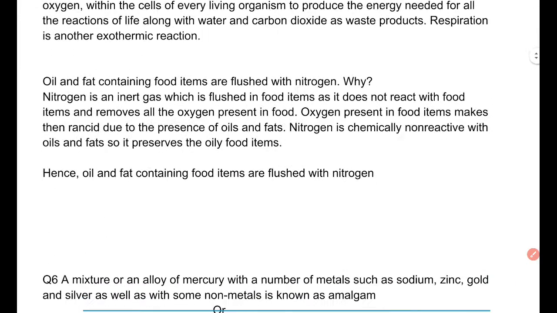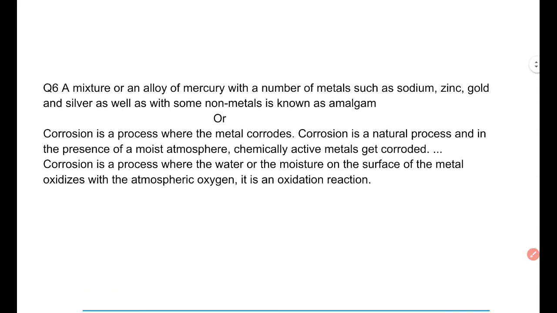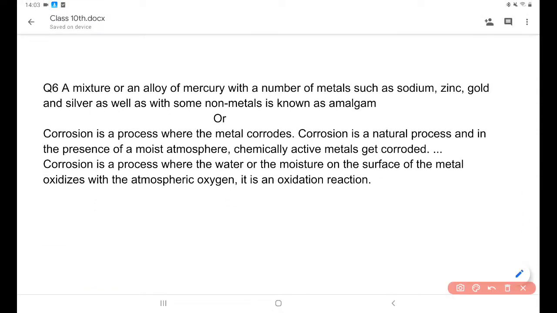So the next question is question number 6. What is amalgam? And the second question is what is corrosion? A mixture or an alloy of mercury with a number of metals such as sodium, zinc, gold and silver, as well as some non-metals, is known as an amalgam. And the second question is what is corrosion?